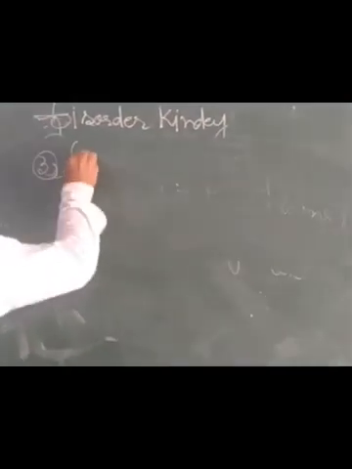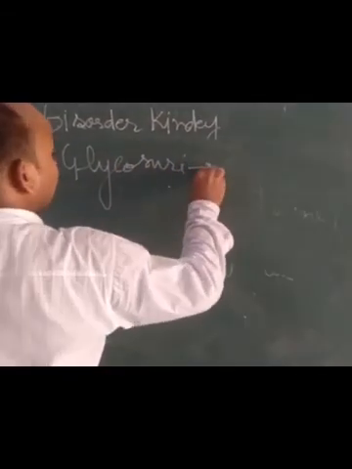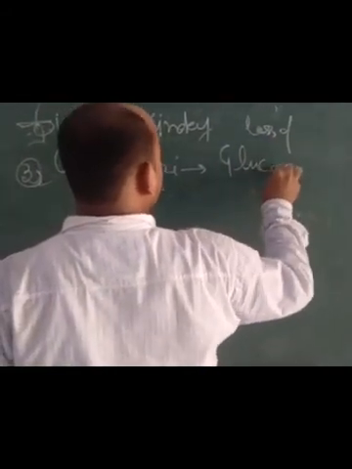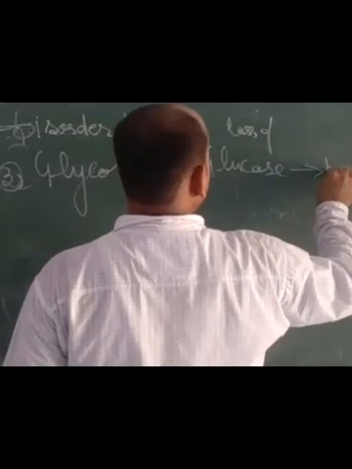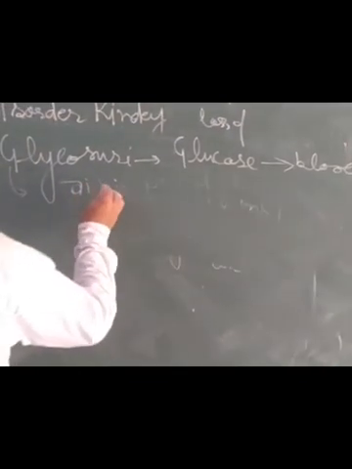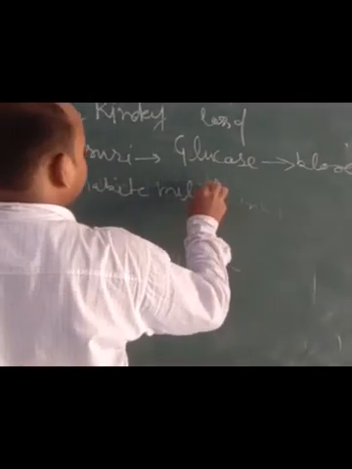Now third type of disorder we will discuss is glycosuria. It is a condition in which loss of glucose occurs through urine. This type of condition is common in patients suffering from diabetes mellitus. People suffering from diabetes mellitus have this condition called glycosuria, which means urine contains glucose.